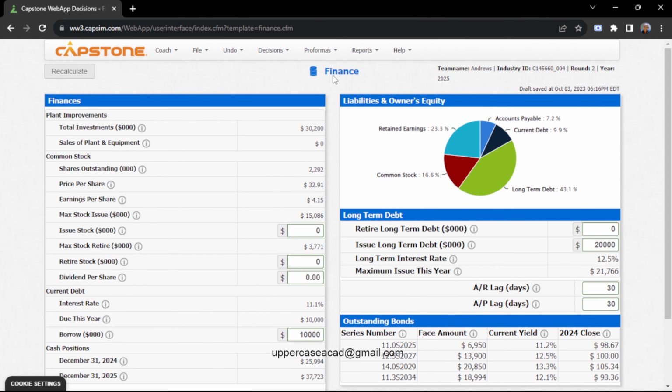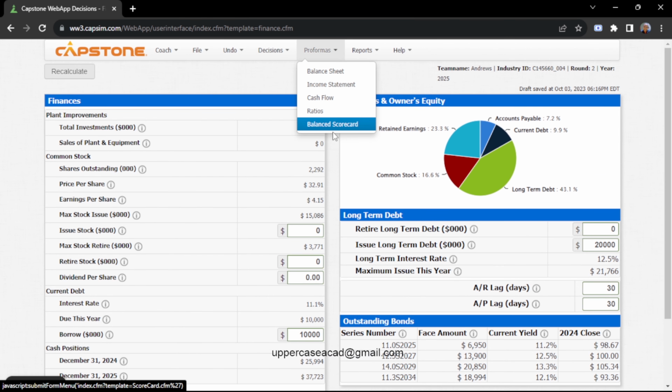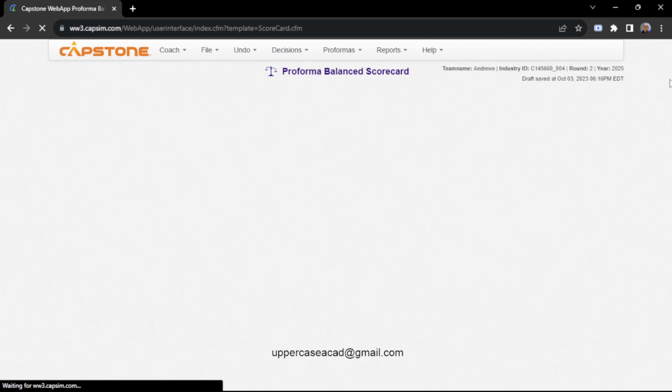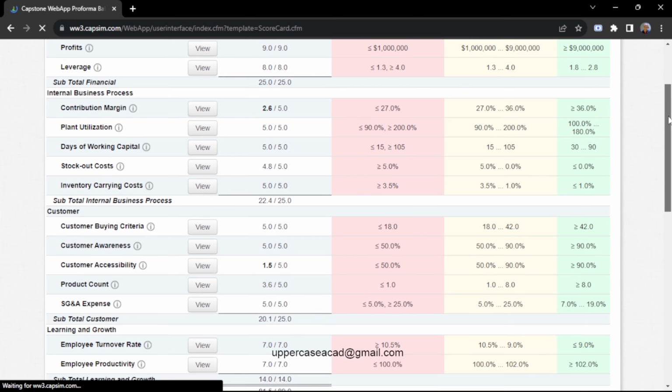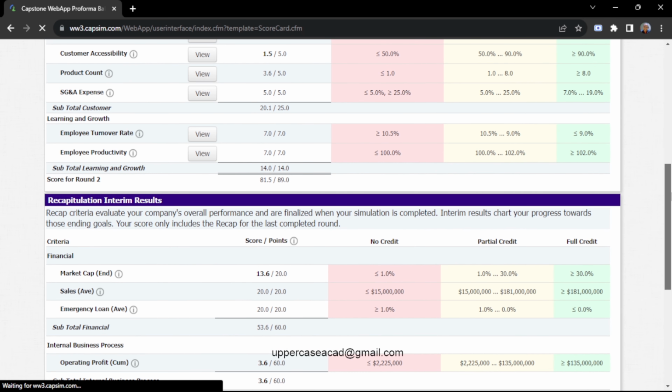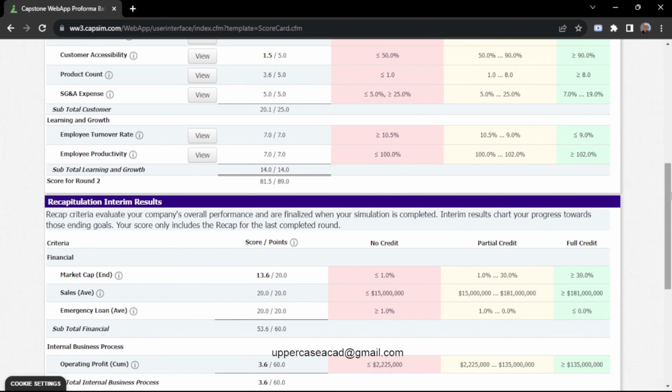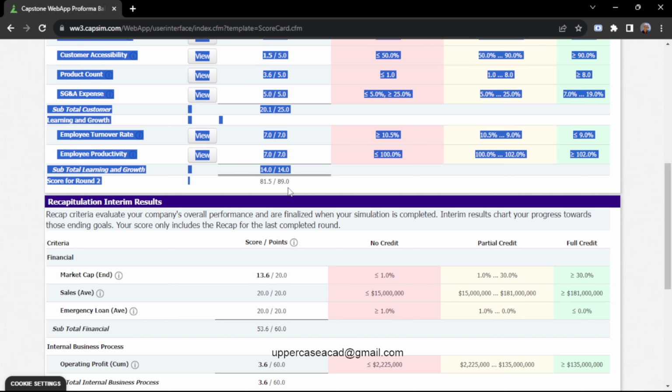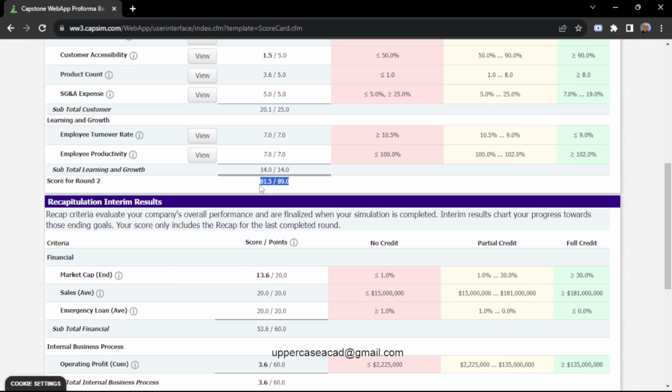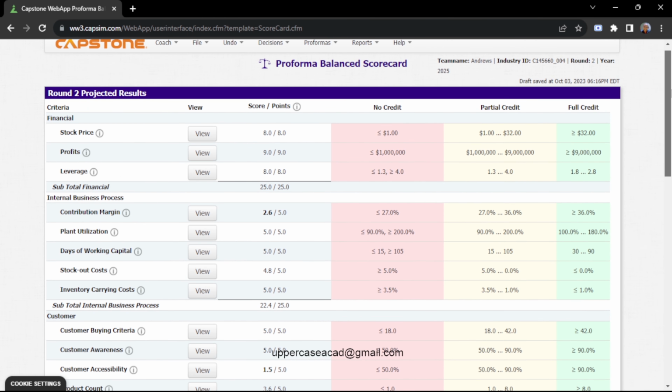So let us look at our balance scorecard. My balance scorecard is 81.5 out of 89. So I believe this round I'll also perform better compared to the last round. So that's it. That is my decisions for round 2.